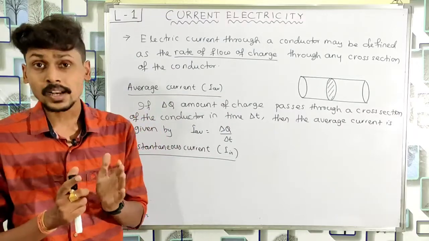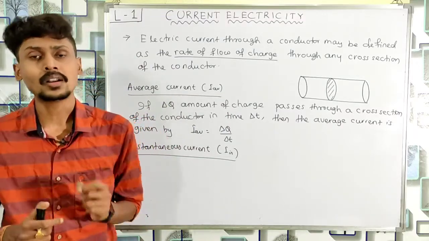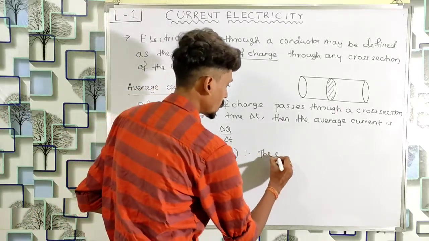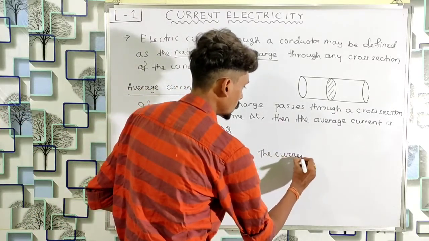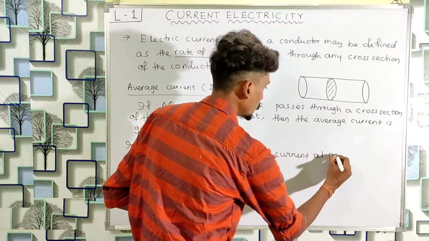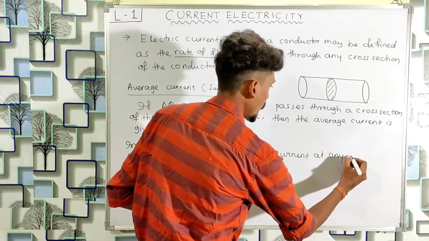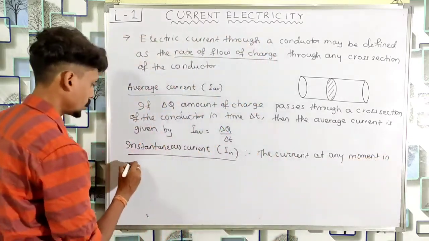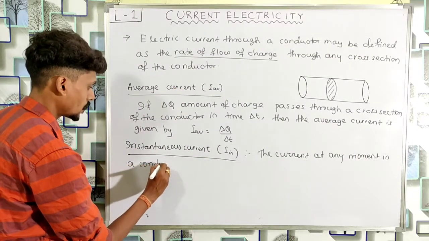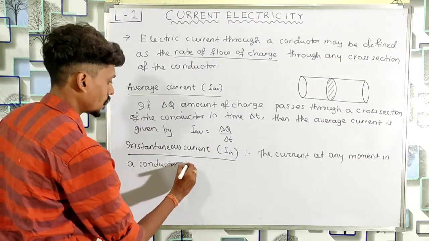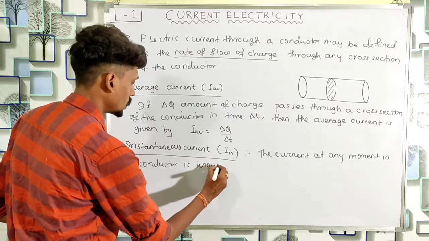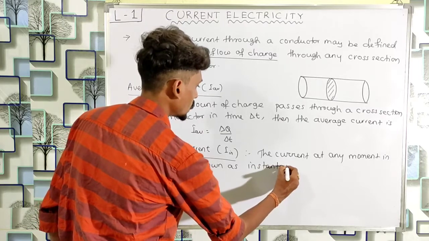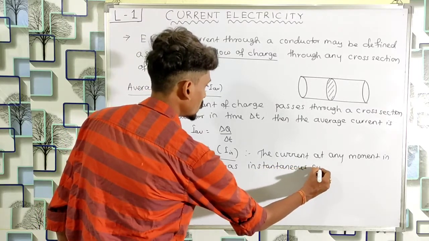It means to measure electric current we have a very small time interval. So I can define this as the current at any moment. The current at any moment in a conductor is known as the instantaneous current.